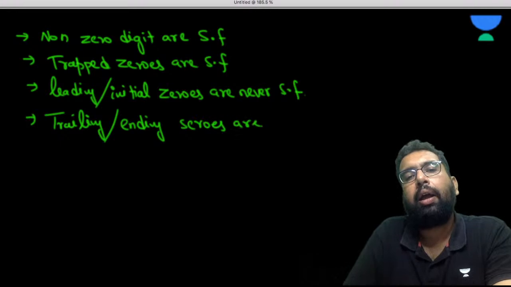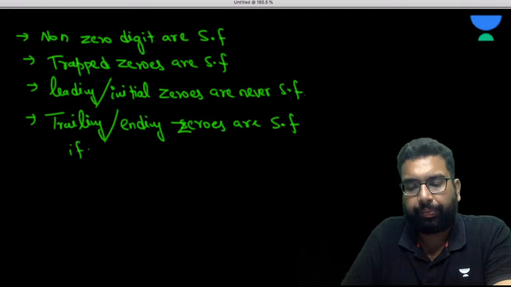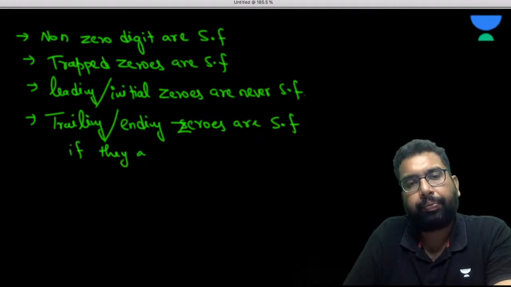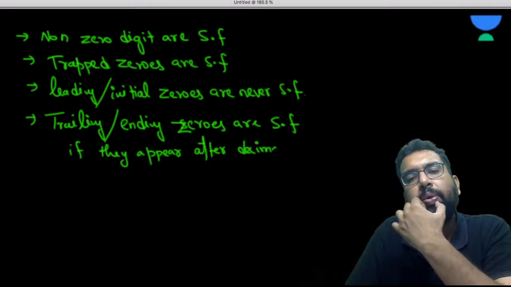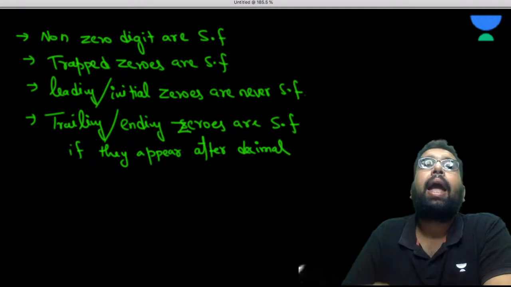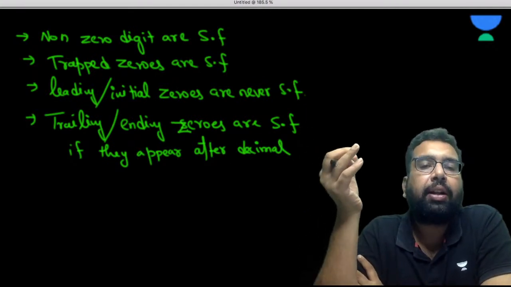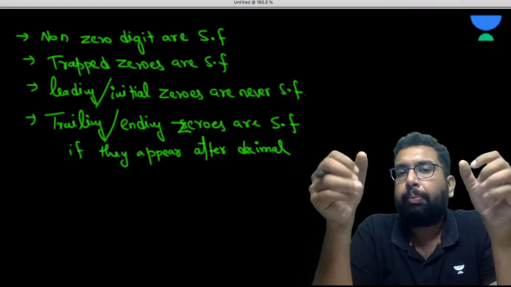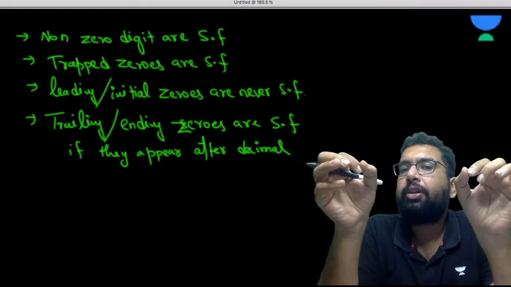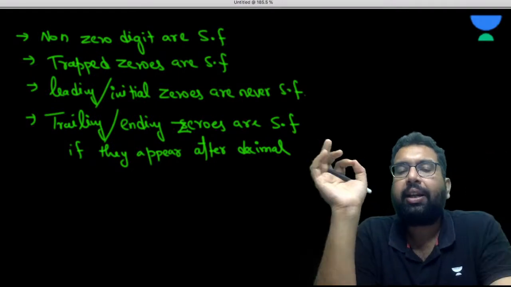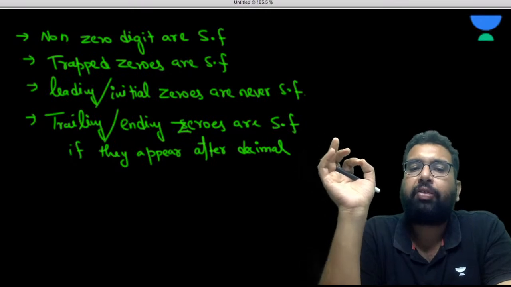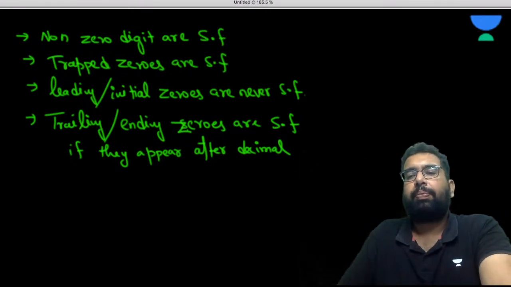are significant figures if they appear after the decimal. So initial zeros are never significant, but ending zeros or trailing zeros are significant, but they have to fulfill one condition, that they must appear after the decimal. So trailing zeros, ending zeros are significant if they appear after the decimal.